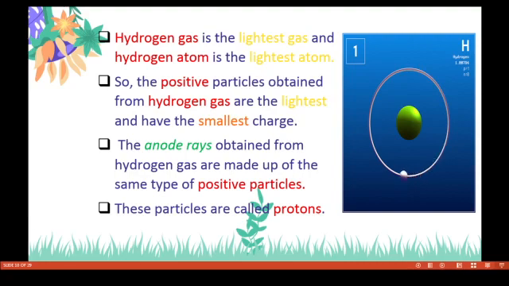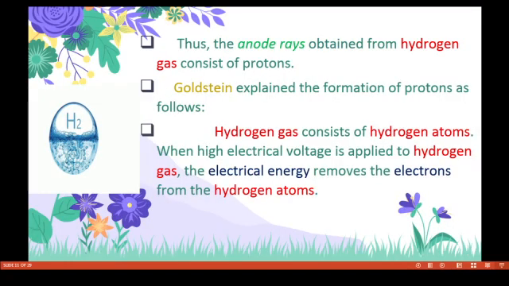The anode rays obtained from hydrogen gas are made up of the same type of positive particles. These particles are called protons. So the anode rays obtained from hydrogen gas consist of protons.